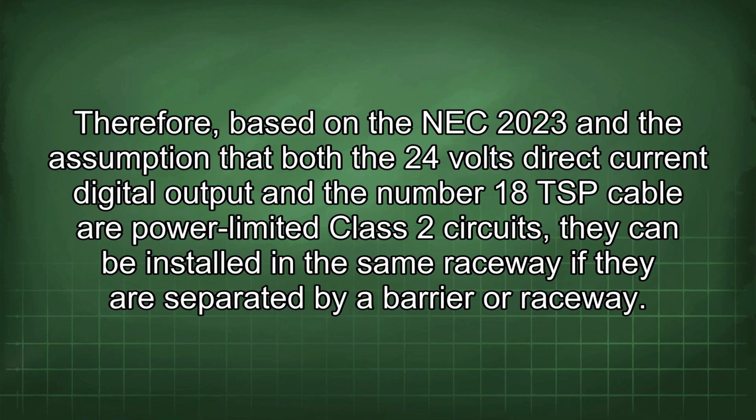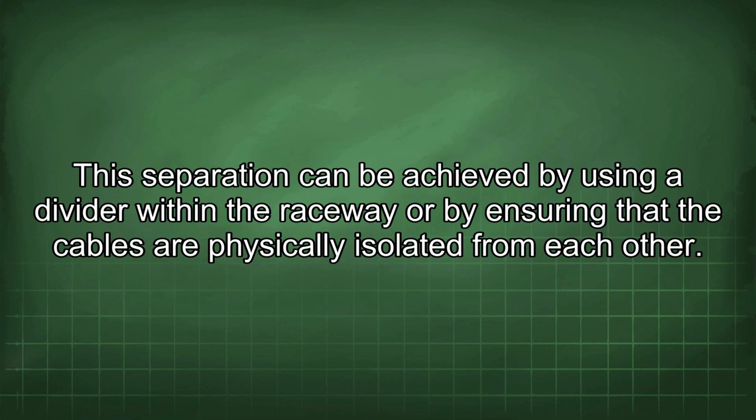Therefore, based on the NEC 2023 and the assumption that both the 24 volts direct current digital output and the number 18 TSP cable are power-limited Class 2 circuits, they can be installed in the same raceway if they are separated by a barrier or raceway. This separation can be achieved by using a divider within the raceway or by ensuring that the cables are physically isolated from each other.